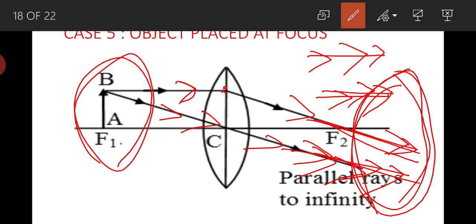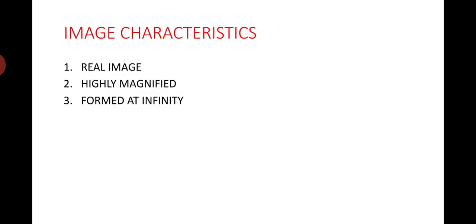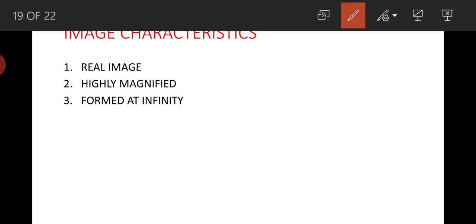Because these light rays are moving on the other side, we will say the image is real and formed at infinity. And since these two light rays are not meeting and will meet at infinite distance, we will say the image formed is a highly magnified image. The image is real, highly magnified, and forming at infinity.